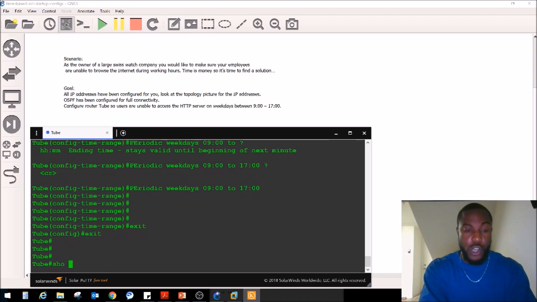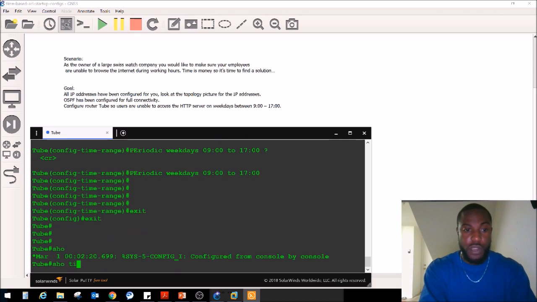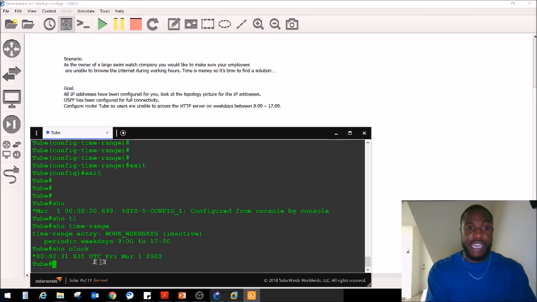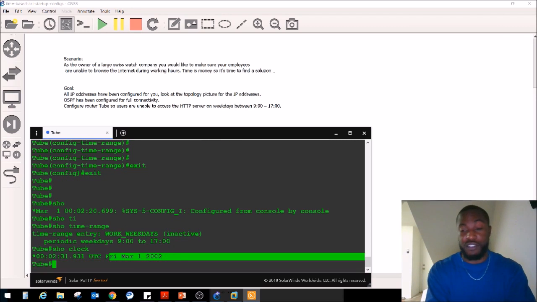We can just do a show time-range, and you see our time range right here. And notice it says inactive. Why is that? Well, if we do a show clock, we can see it says it's Friday, March 1st, 2002.